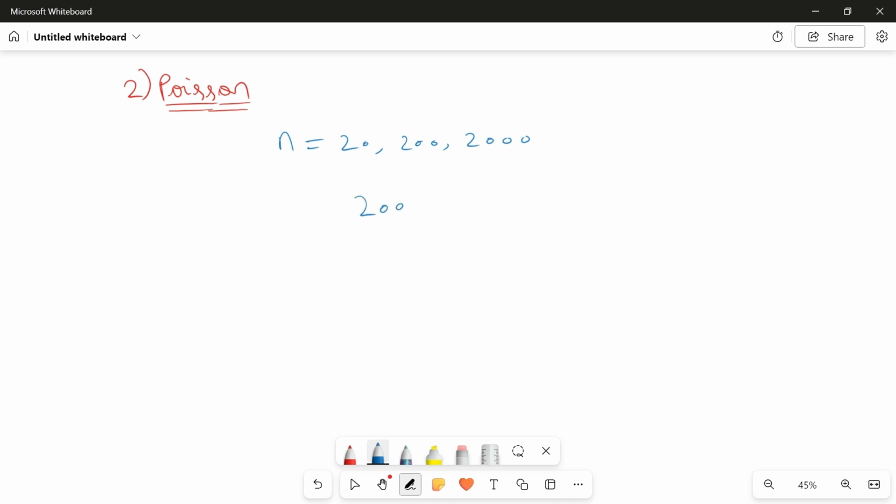But can you imagine 2000 C 5? Can this value be found? How will you find it? Until and unless you have a specialized scientific calculator, it's not possible to find 2000 factorial. I don't think you can find 2000 factorial in any calculator. But there are binomial distribution calculators available online. Maybe using that you can find it.